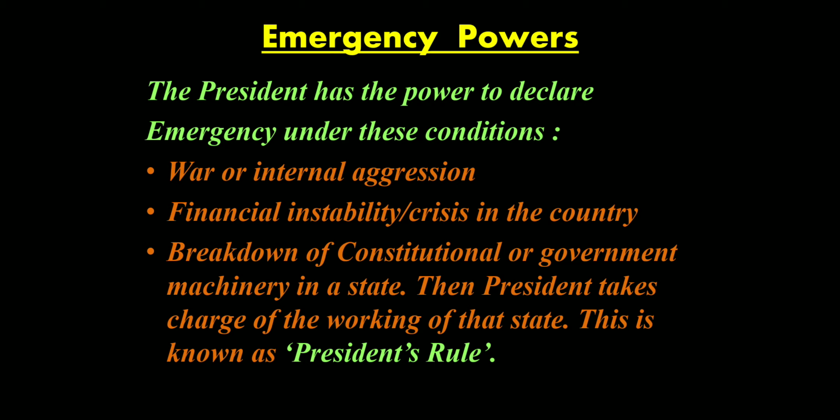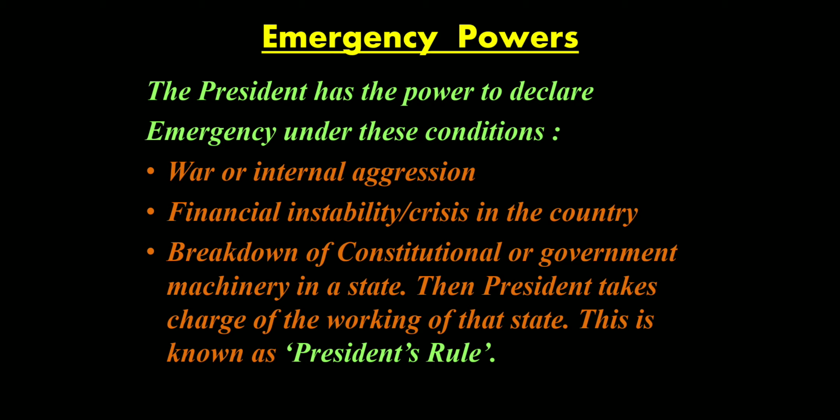In case in a state there is a lot of chaos, the government has lost the confidence of the people, the government has lost power, it has fallen down, and there is no administrative machinery to look after the functioning of that state, the president will take over the rule of that state. It will come under the president's rule until the next government is formed in that state, voting is done, and a party comes to power or gets the majority and forms the government. Until then, it will come under the rule of the president. He will look after the functioning of that particular state.